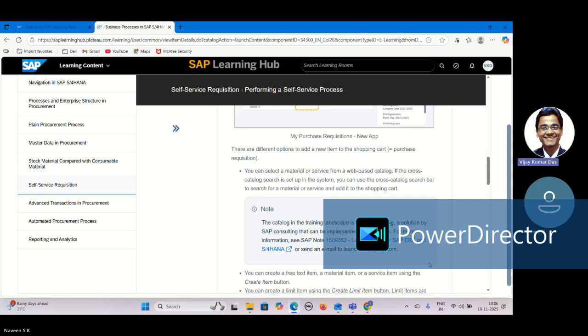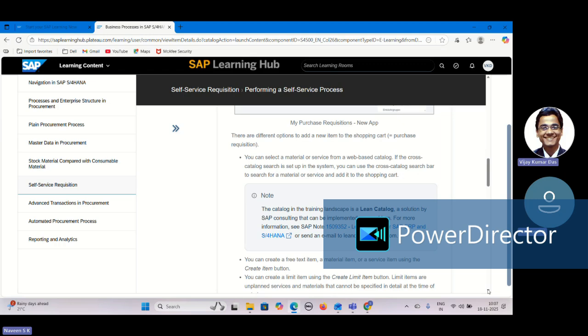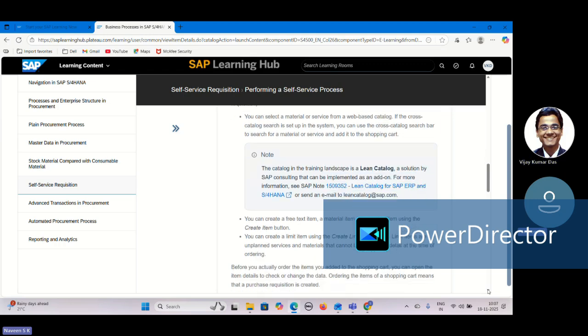Suppose a pen drive. You probably will not be going for multiple vendors, right? So they already have some approved catalogs. Only those approved catalogs will be visible to the employee, so that they can only purchase from that vendor or those approved parts.